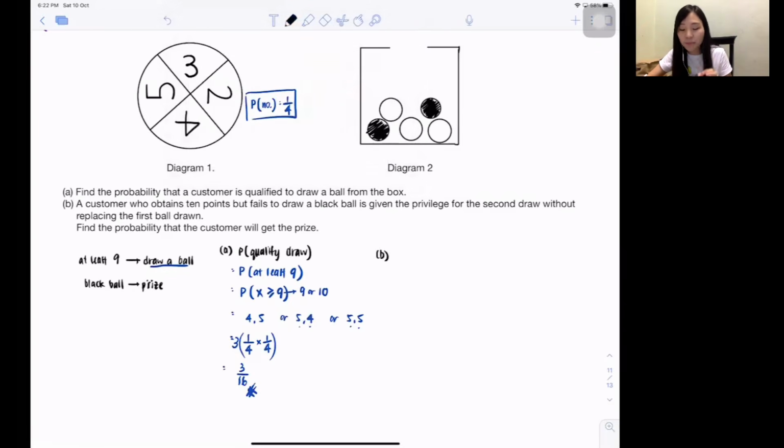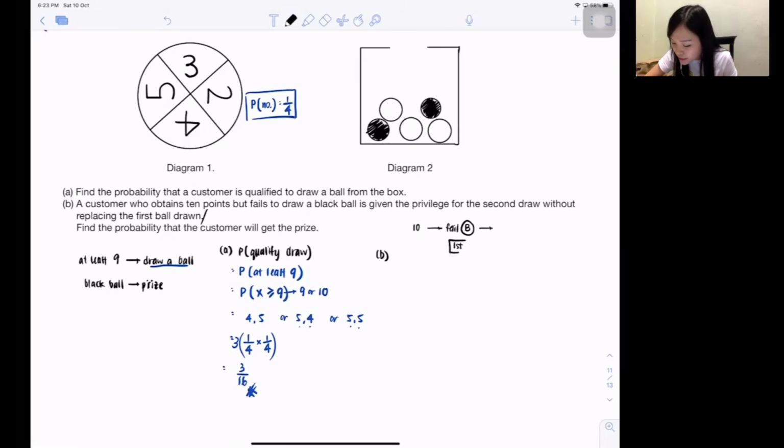Next one, B. A customer who obtained 10 points, but fails to draw a black ball, is given the privilege of a second draw. So if you get 10 points, not 9 points, only this 10 points, this kind of very lucky people only have these options. You draw, you fail, or you get white color because there's only white and black. Then you have the second chance, the privilege of the second draw without replacing the first draw.